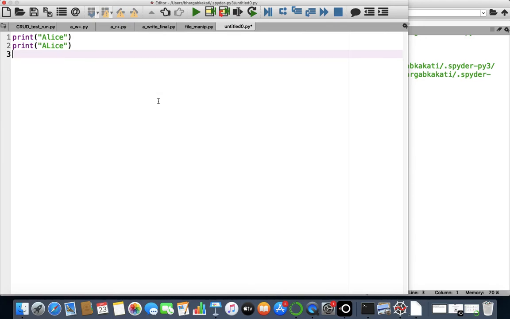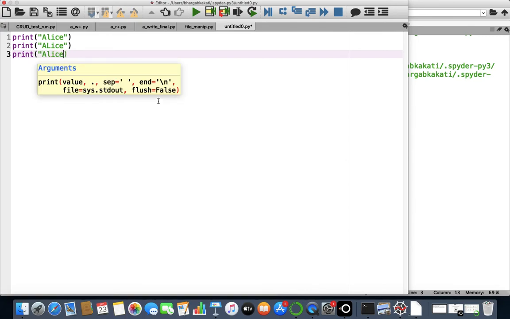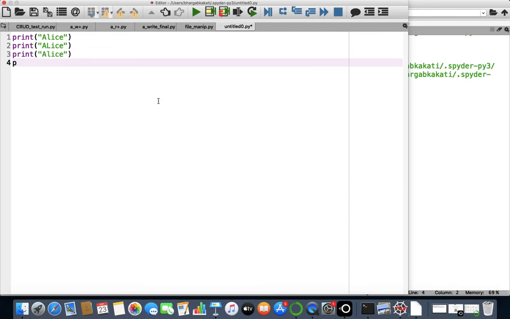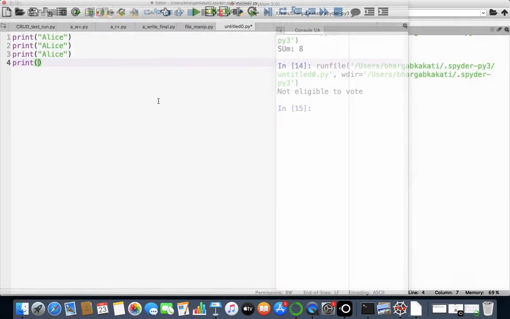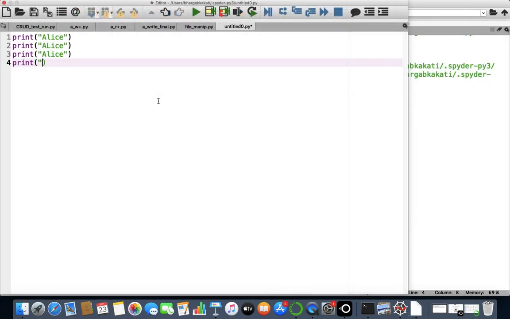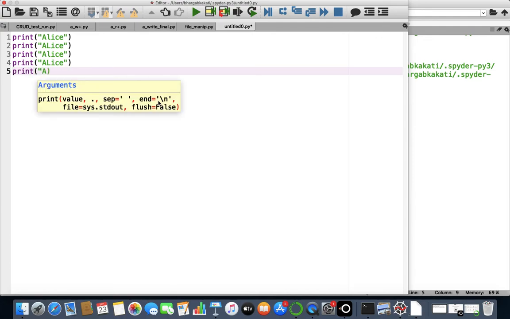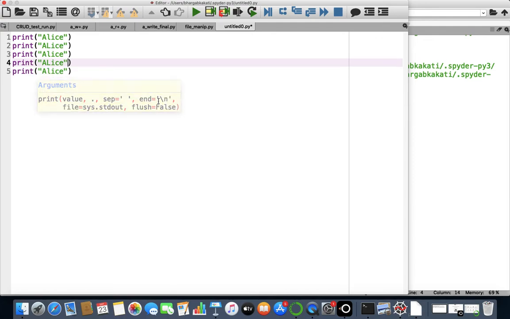But is the program efficient? No, the program is not efficient because we are doing similar type of tasks again and again. So in those situations where you tend to do similar type of tasks again and again, we'll use the concept of iteration. So yeah, this is from the concept we know till now.